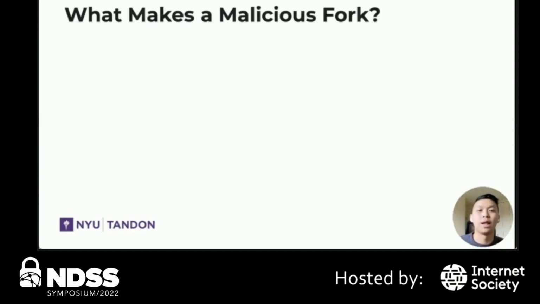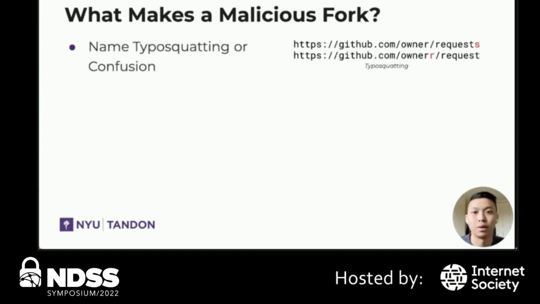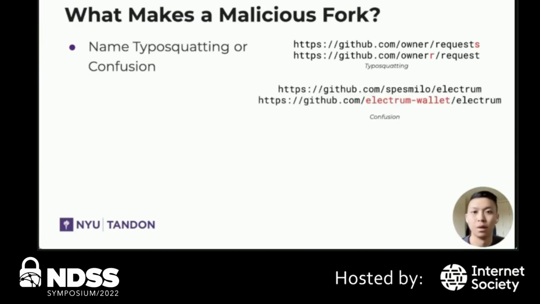So before running analysis on our target dataset of forks, we want to know how to identify one as malicious. And after examining some of the prior attacks that have occurred, we identified several criteria. The first being name typo squatting or confusion. Typo squatting is simply making minor edits to the name, such as those who accidentally make those mistakes will inadvertently use your software. Confusion, on the other hand, involves making less subtle changes and instead using names that might appear benign to users, which also ends up having a similar effect.